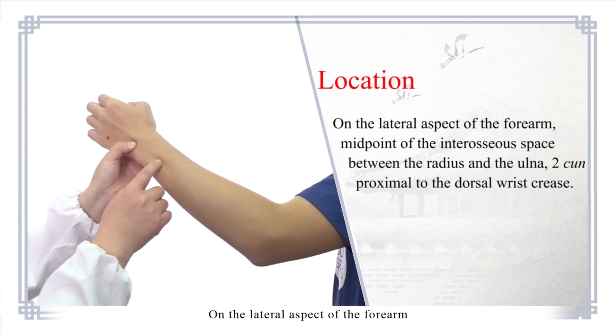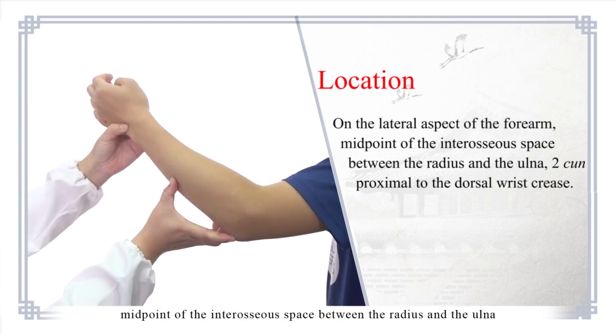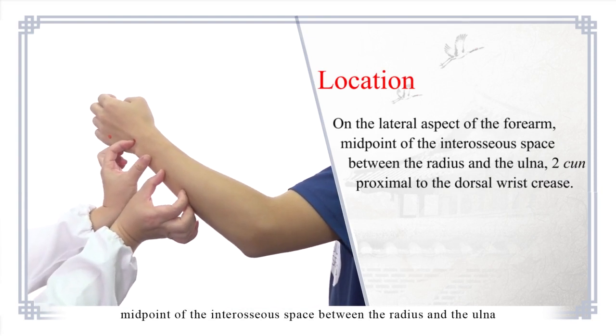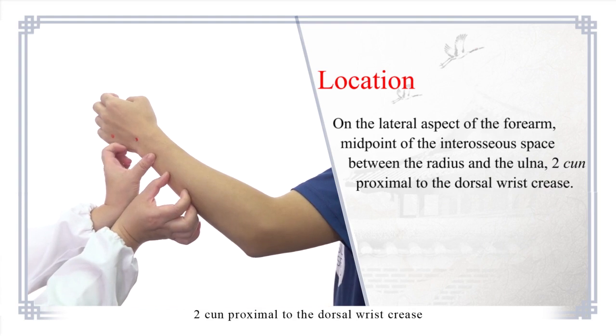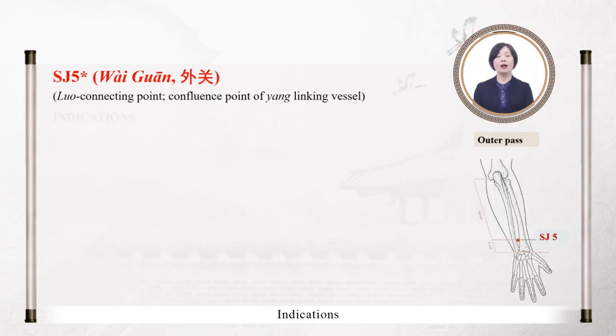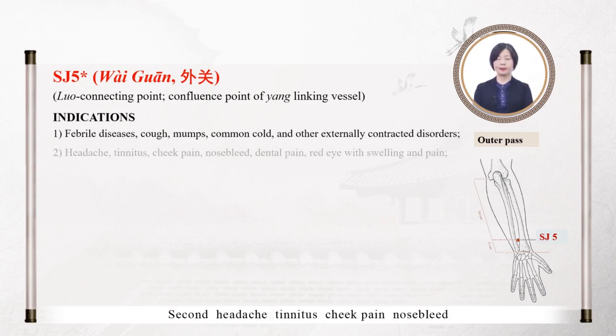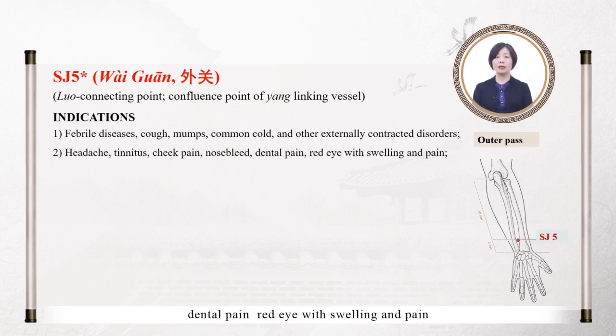Location: on the posterior aspect of the forearm, midpoint of the interosseous space between the radius and the ulna, 2 cun proximal to the dorsal wrist crease. Indications: first, febrile diseases, cough, mumps, common cold, and other externally contracted disorders. Second, headache, tinnitus, cheek pain, nosebleed, dental pain, red eye with swelling and pain.